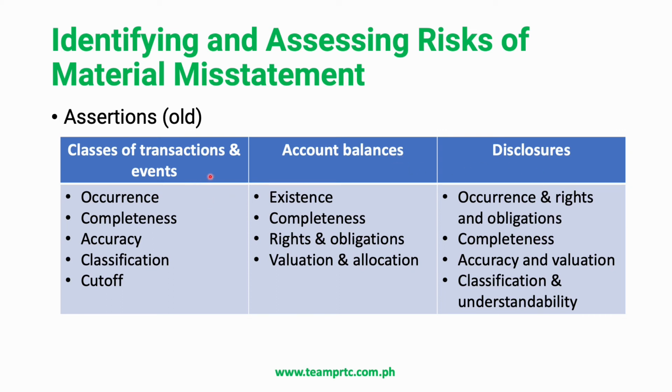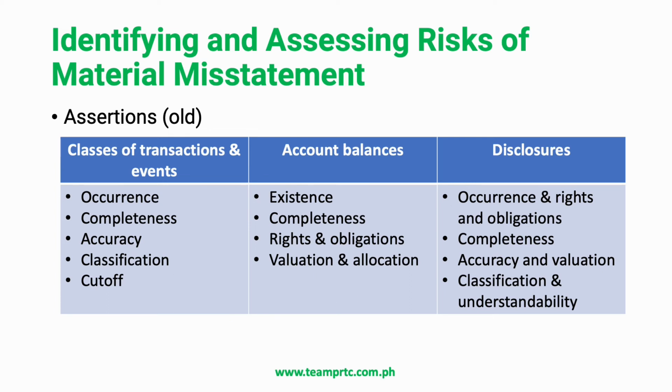Under classes of transactions and events, we have occurrence, completeness, accuracy, classification, and cutoff. Under account balances, we have existence, completeness, rights and obligations, valuation, and allocation. And under disclosures, occurrence and rights and obligations, completeness, accuracy and valuation, and classification and understandability.